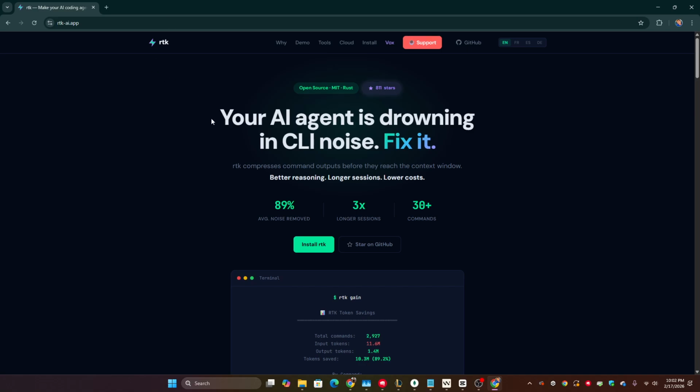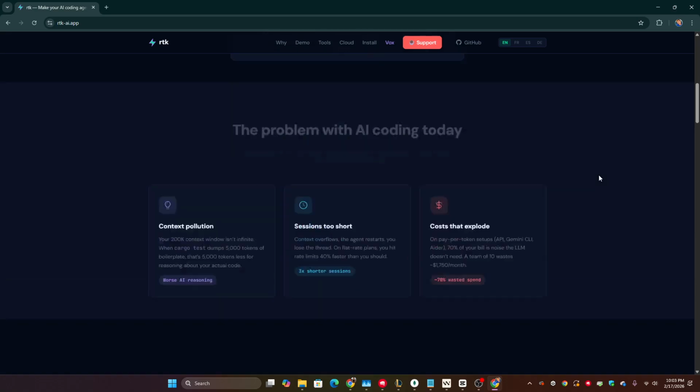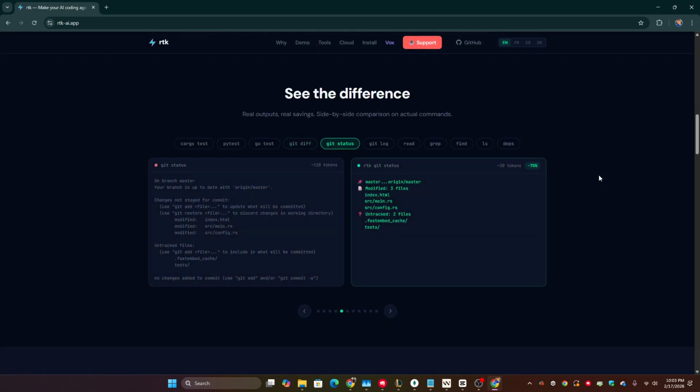Here, guys, it's a tool that you need to integrate into your project, which is the AI agent drawing CLI noise. CLI noise can reduce the commands, and the total input and output tokens, where the input tokens can go from 11 million to 1.4 million tokens. That is saving a lot of credits and a lot of money.